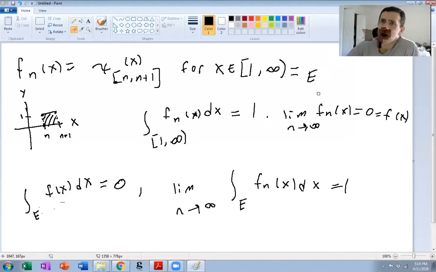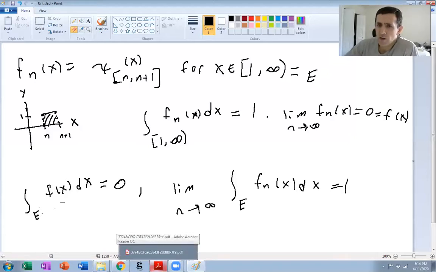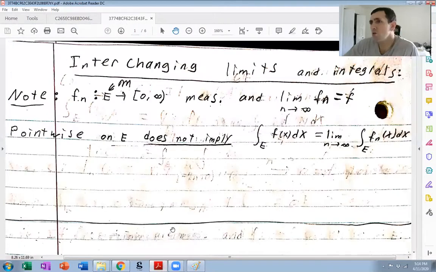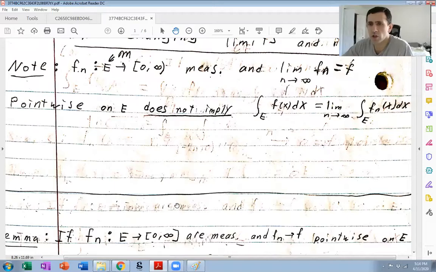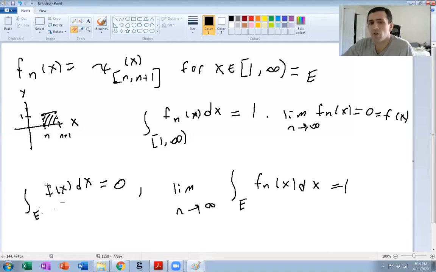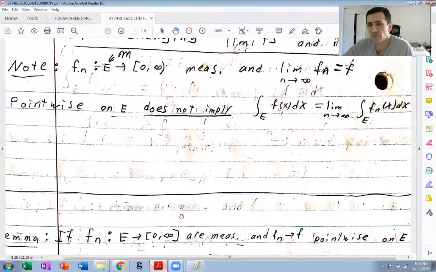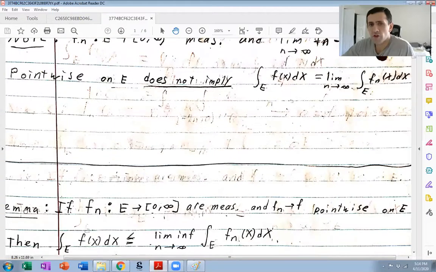Okay. All right, so what we want to do first is, despite these examples, see what in general is true. And what is true in general is the observation we've made that the integral of the limit is less than or equal to the limit of the integral. Okay, and there should be a little L here, but right, so exactly what I said.